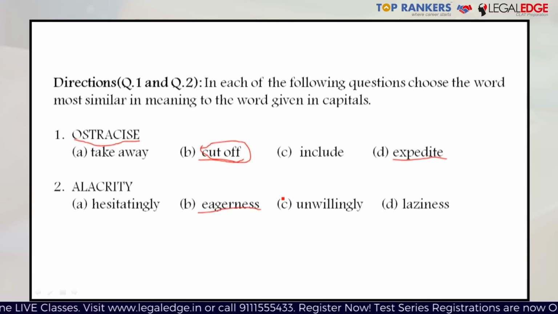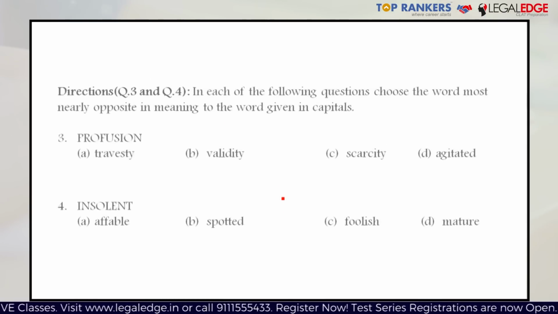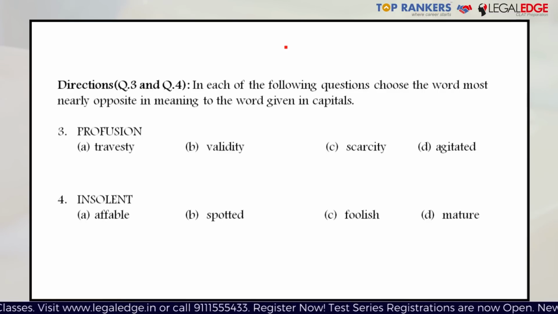Moving on to the next question. Now, in these two questions, you have to select the word which is most nearly opposite in meaning to the word given in capitals. The third question is profusion. The word profusion means having an excess of something or having a large quantity of something, or something which is in abundance. So since we have to select the opposite option, the right answer here would be, of course, scarcity.